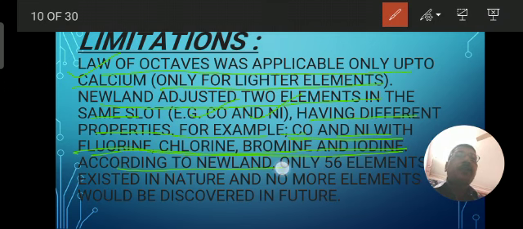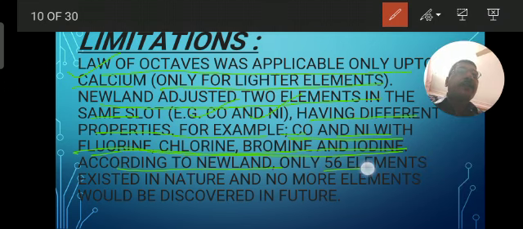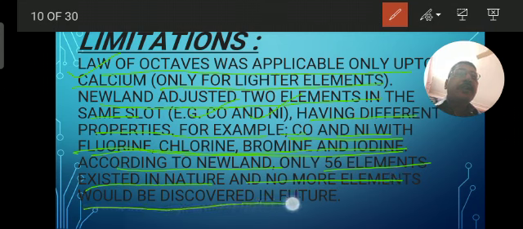According to Newland, only 56 elements existed in nature, and no more elements would be discovered in the future. That prediction was also wrong. Today we know there are 118 elements known to us.